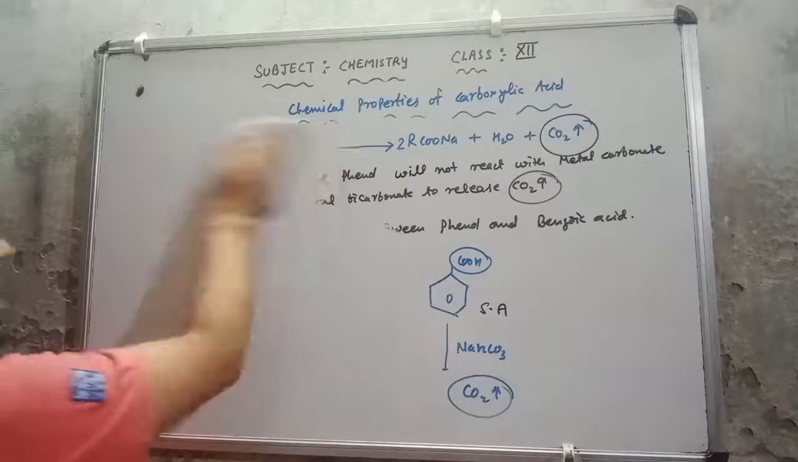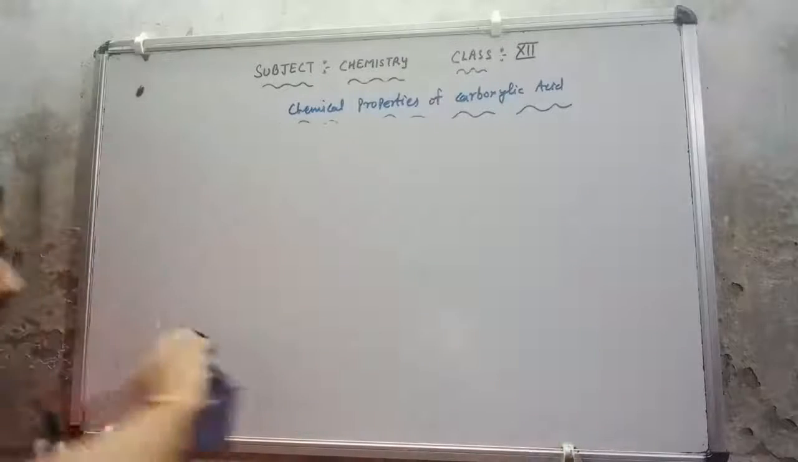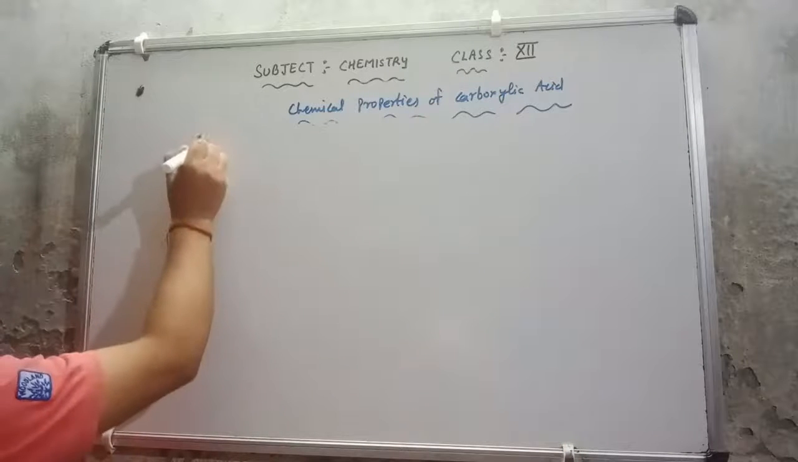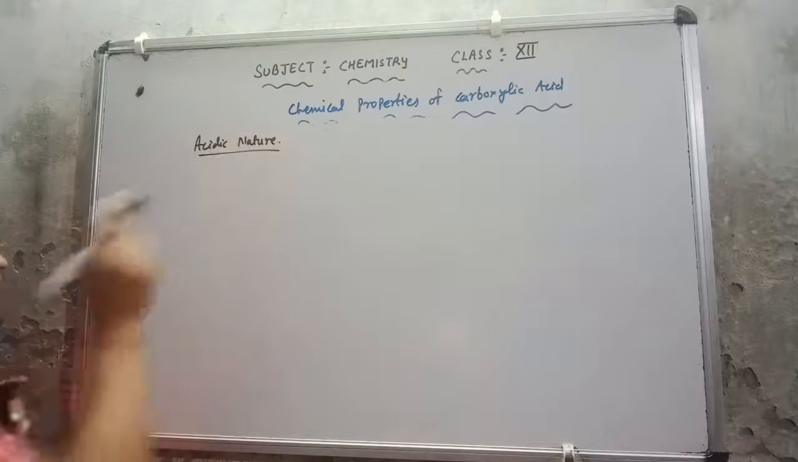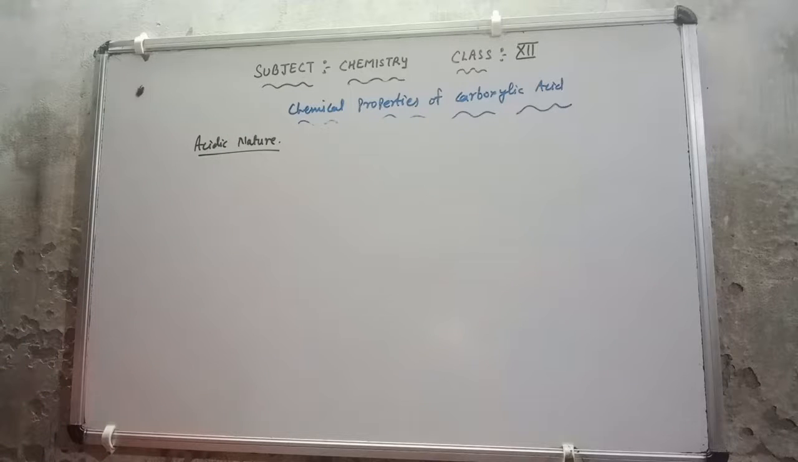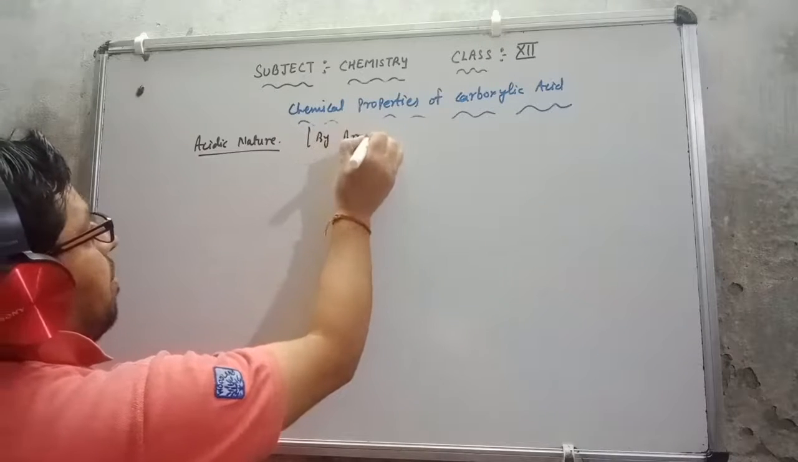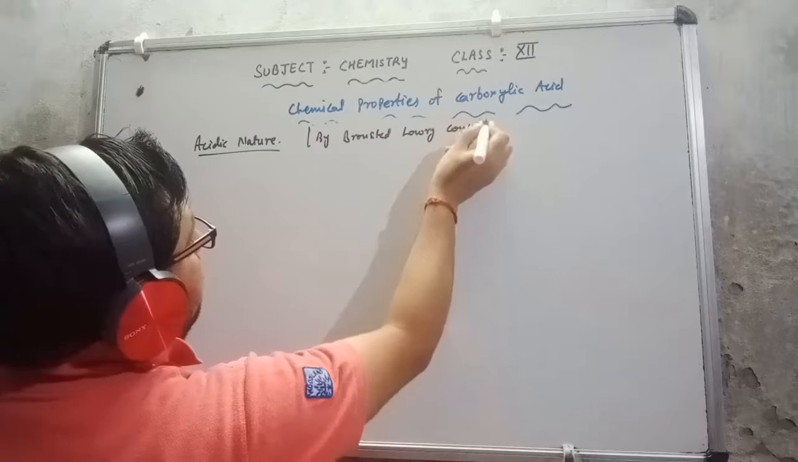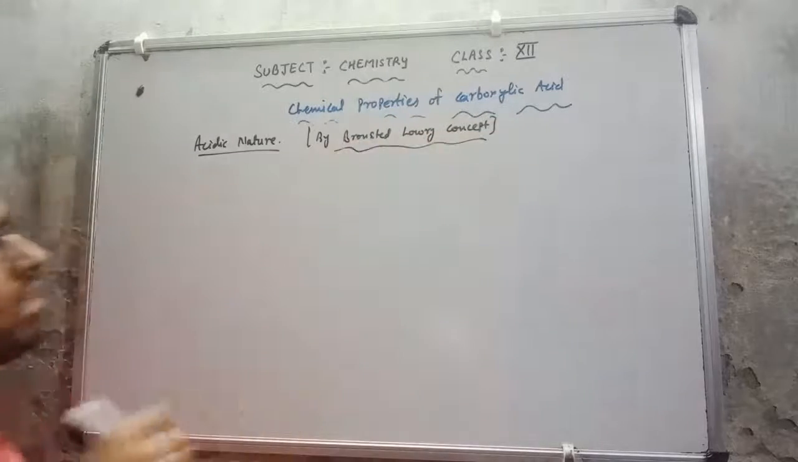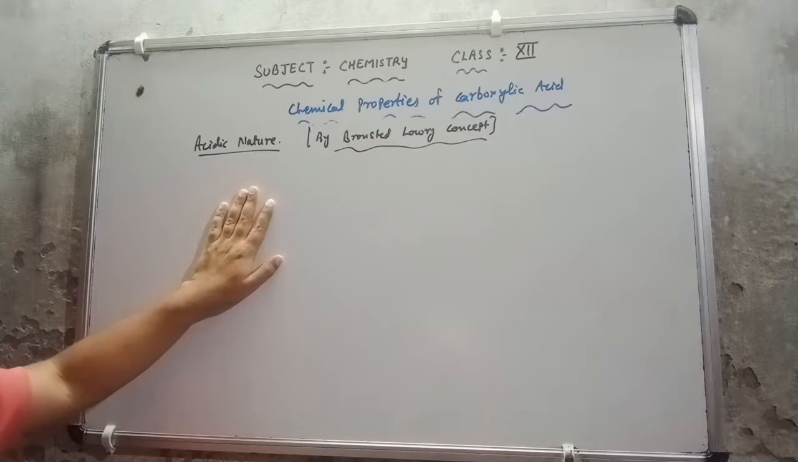Now after this I will discuss the acidic nature with the help of the Bronsted-Lowry concept, how they are acidic in nature. Acidic nature on the basis of the Bronsted-Lowry concept. How we can explain that carboxylic acid is more acidic than alcohol and phenol.